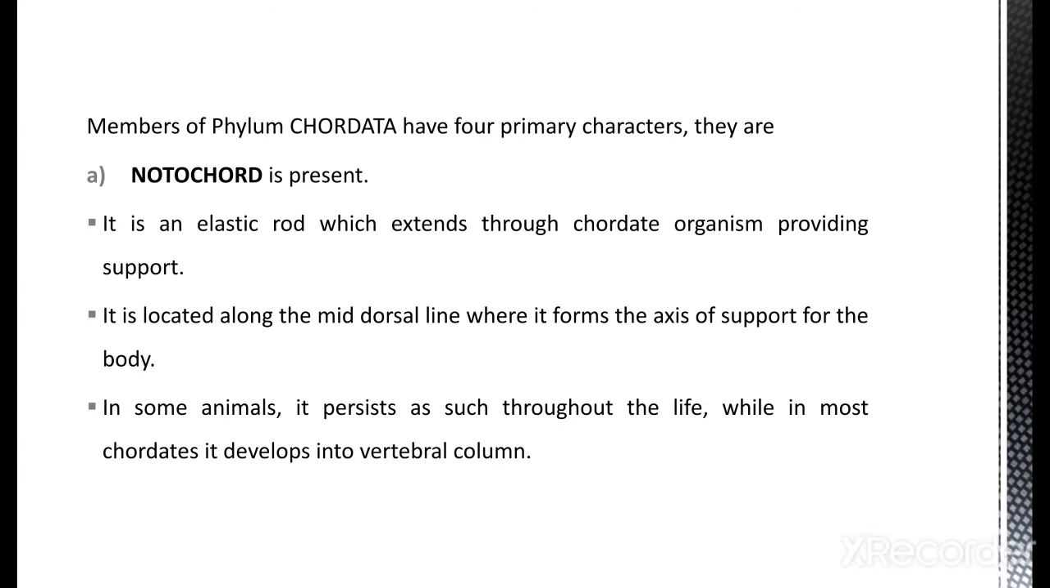In some organisms, the notochord is converted into a bony material which is known as the vertebral column, and those organisms are known as vertebrates. Okay, so this is the first characteristic feature of chordates, a unique feature of chordates.